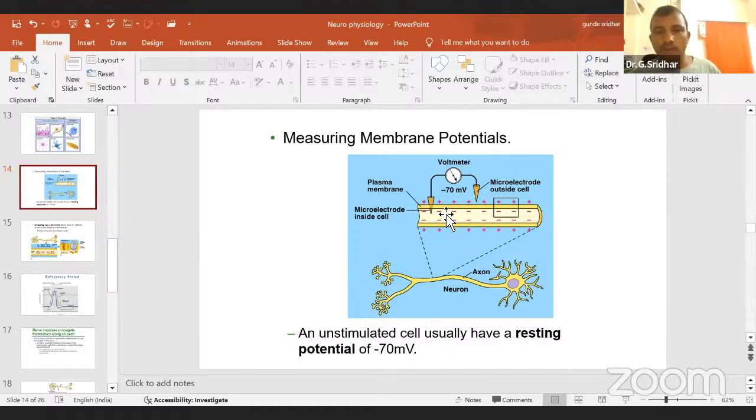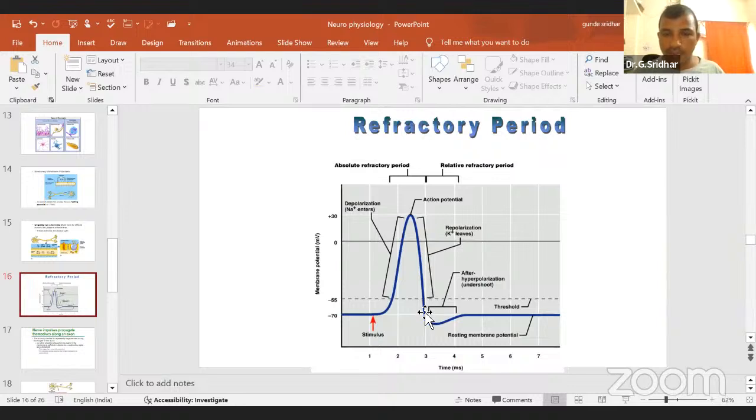Hyperpolarization means a more polarized condition. You can see in this diagram, it goes up to the depolarized condition, spiking. Repolarization means coming down, but it should stop at minus 70, the resting membrane potential. But it goes below minus 70. This is called hyperpolarization. But it is very brief, only milliseconds. Then it comes back to the resting membrane potential. This is called repolarization.